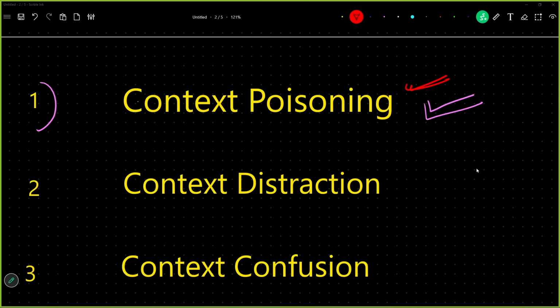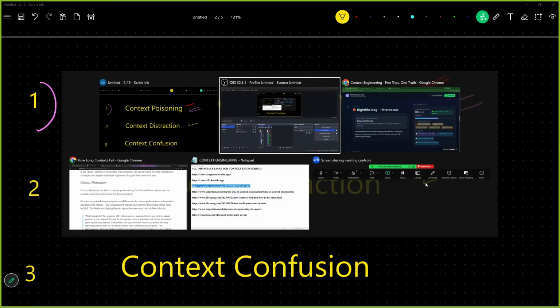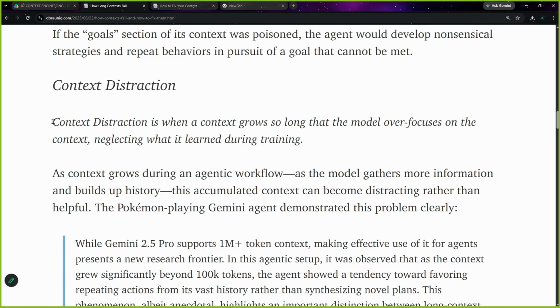Now that you know context poisoning, let us go ahead and understand context distraction. Let us first quickly read this. Context distraction is when a context grows so long that the model over focuses on the context, neglecting what it learned during training. All right.